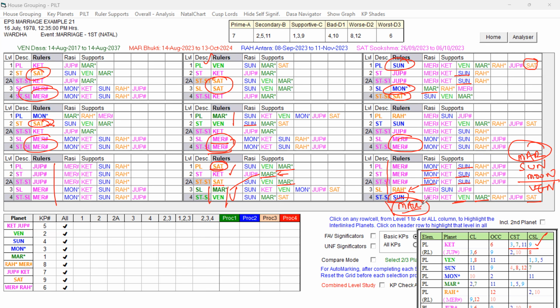Of the Dasa Lord's Sun and Mars and Venus, the favorable key planets we are discussing, Mars and Venus are playing, and Sun is playing a role in support. So that way, though Saturn is at first level and 2A level, these planets are supportive when compared to the other planets, for the reason we discussed.